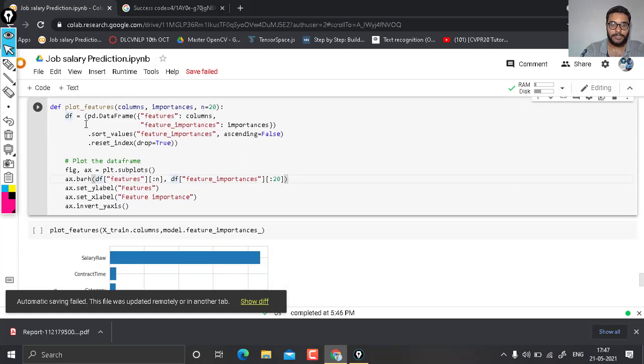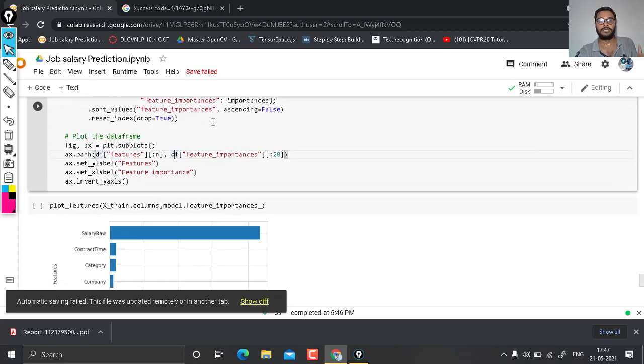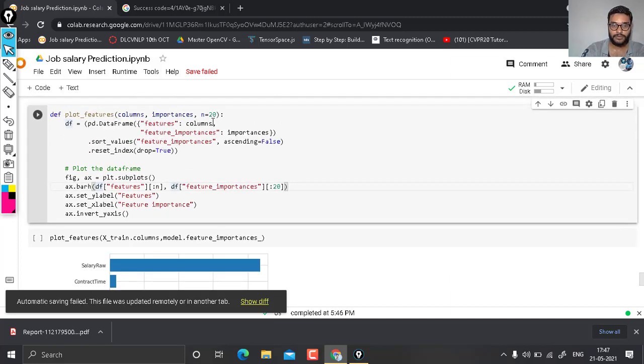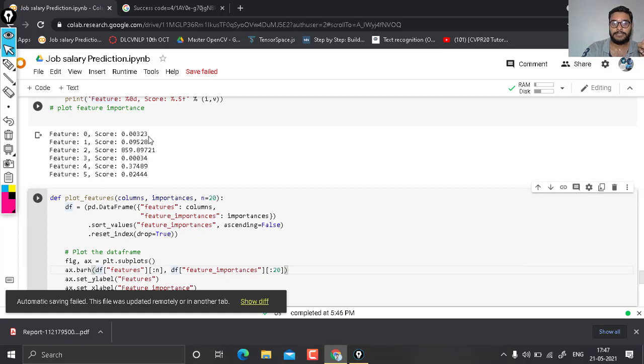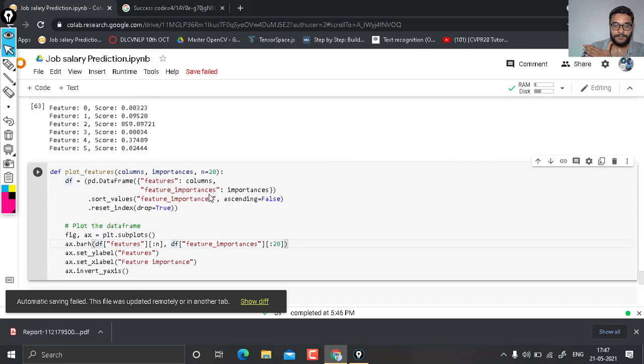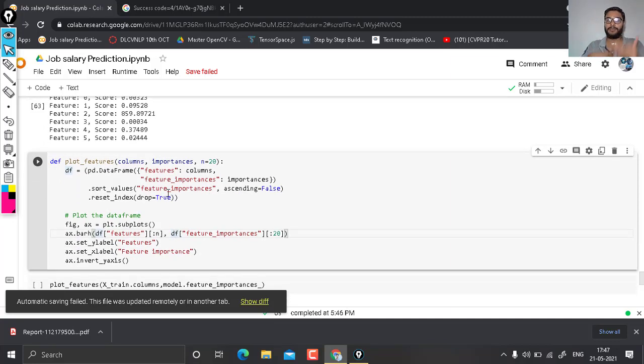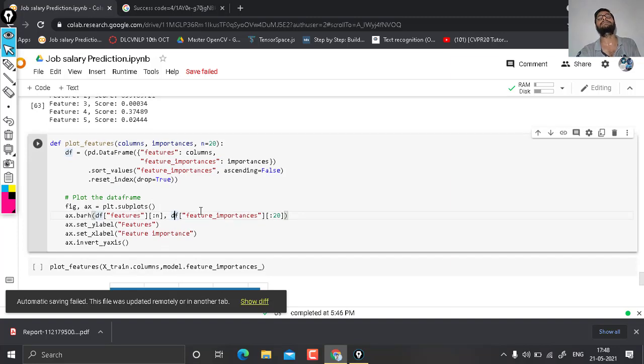Now pd.DataFrame: feature is equal to columns, where we are going to store the columns, and in feature importance it is going to store the importance value of that feature, like 0.00323. After that it is going to sort the values in ascending order of feature importance, and drop the rest of the index.